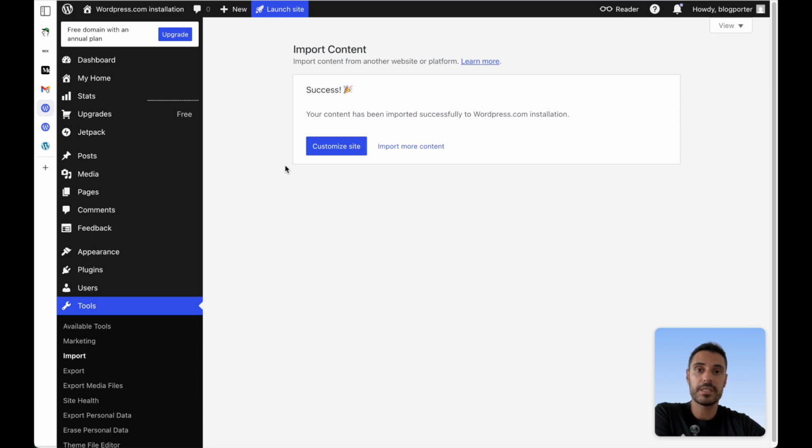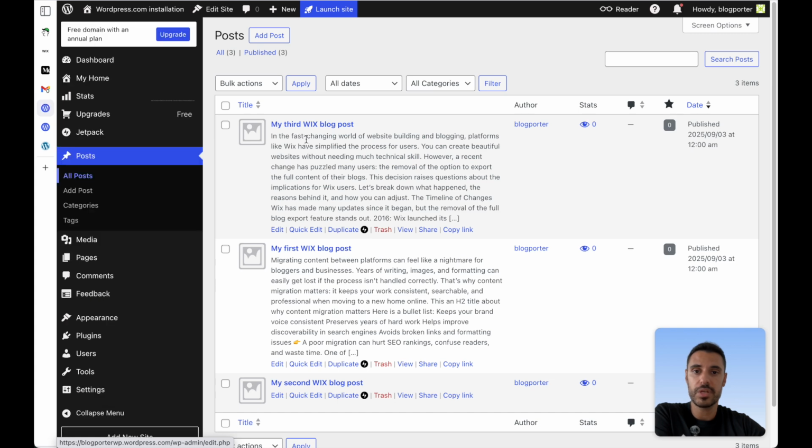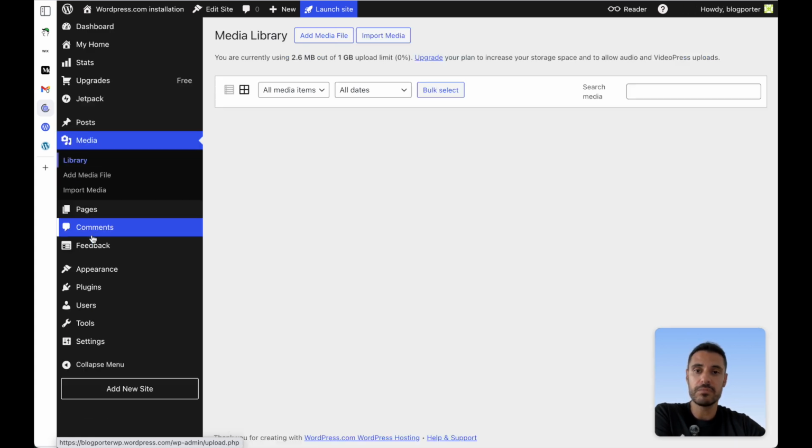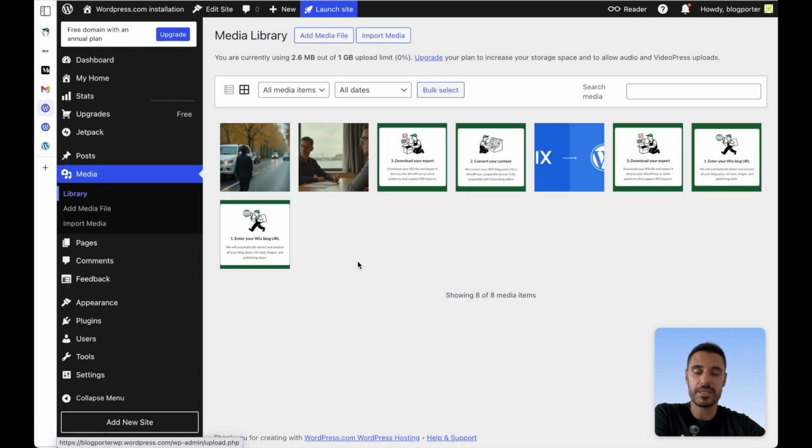Okay, so now that it says that it was successful, I can now go into the posts page, and you can see that I have my 3 posts in here. And if I go to the media tab, you will see that I have here all the images that I was using on the posts that I have created in Wix.